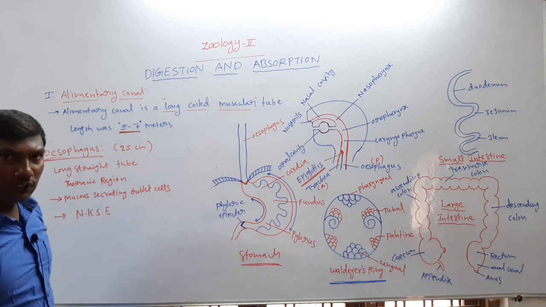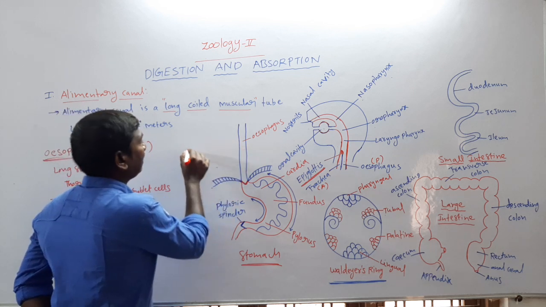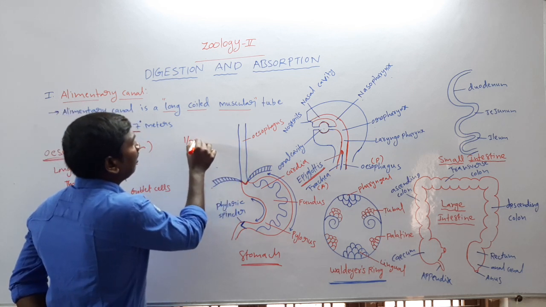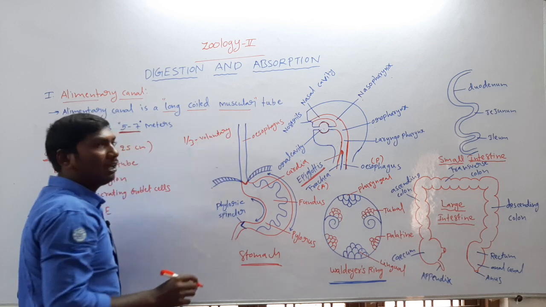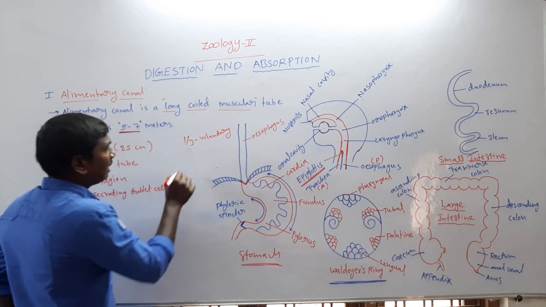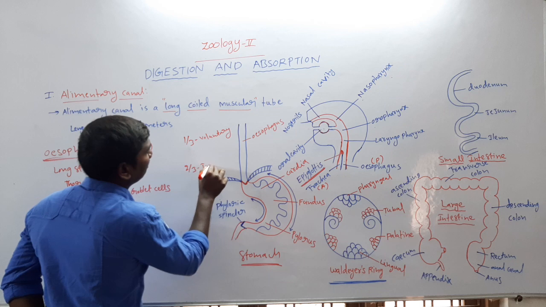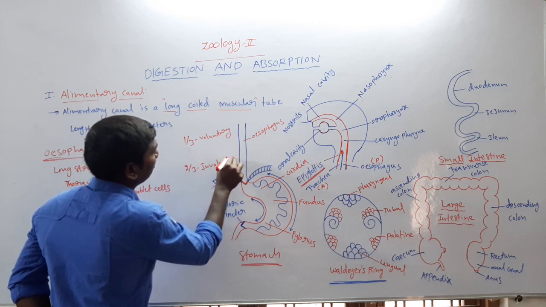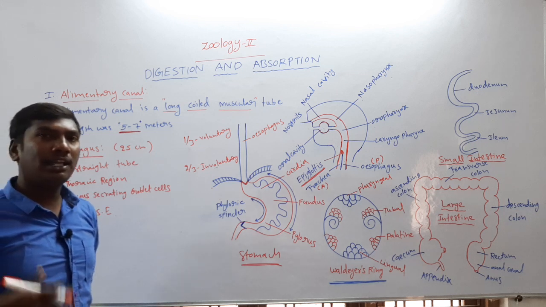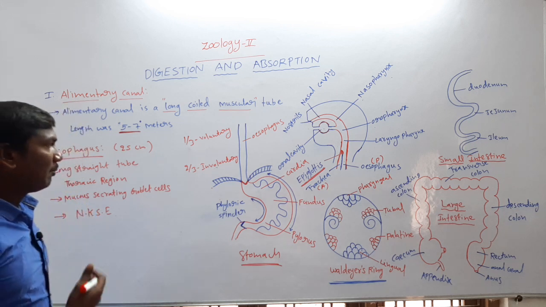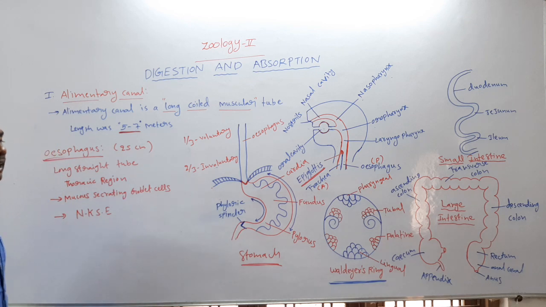Next one, in the esophagus the anterior one third is voluntary. The posterior two thirds is the involuntary function. So these are the esophagus.